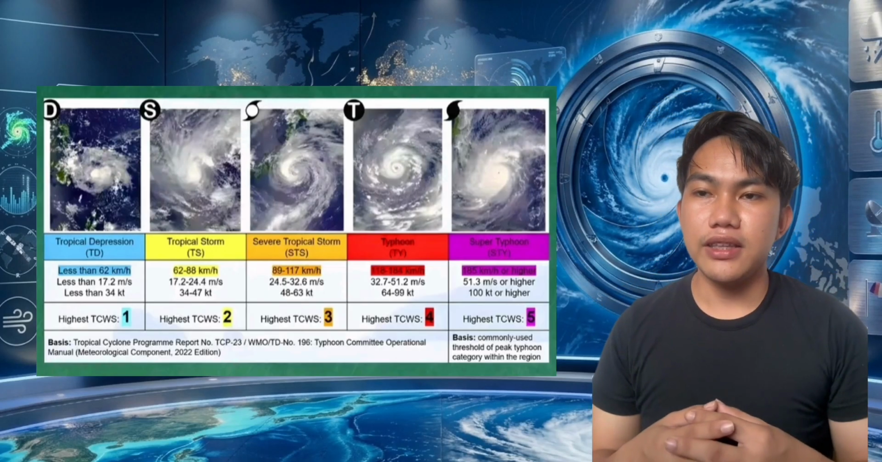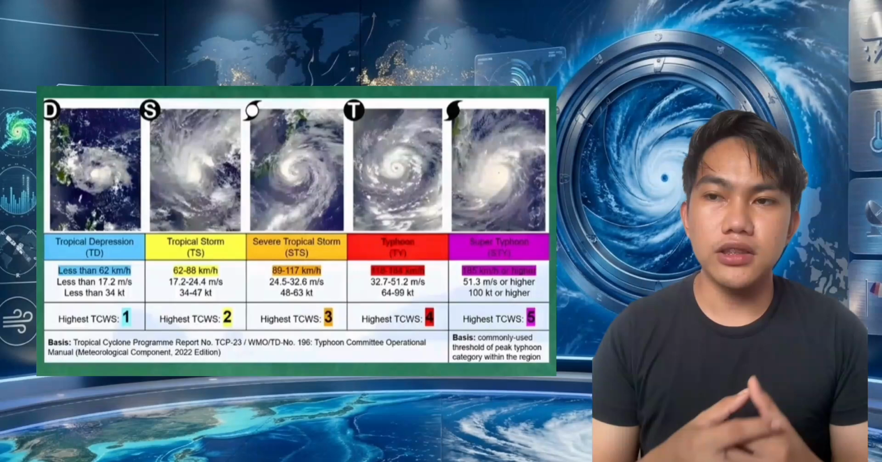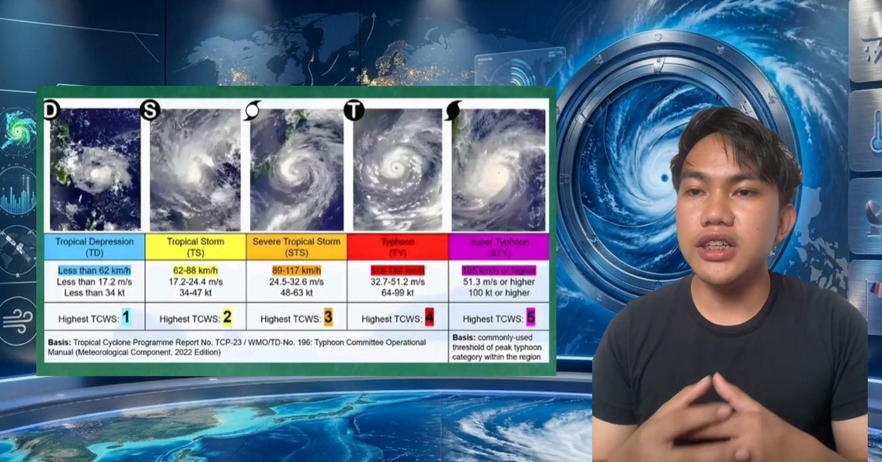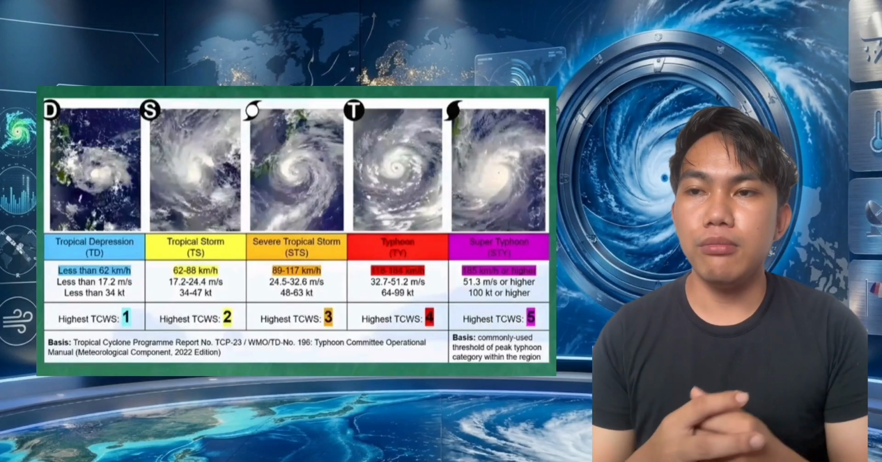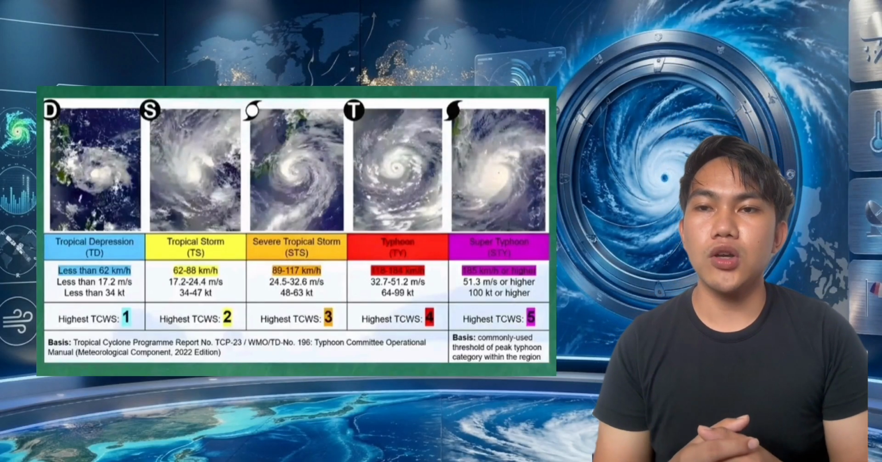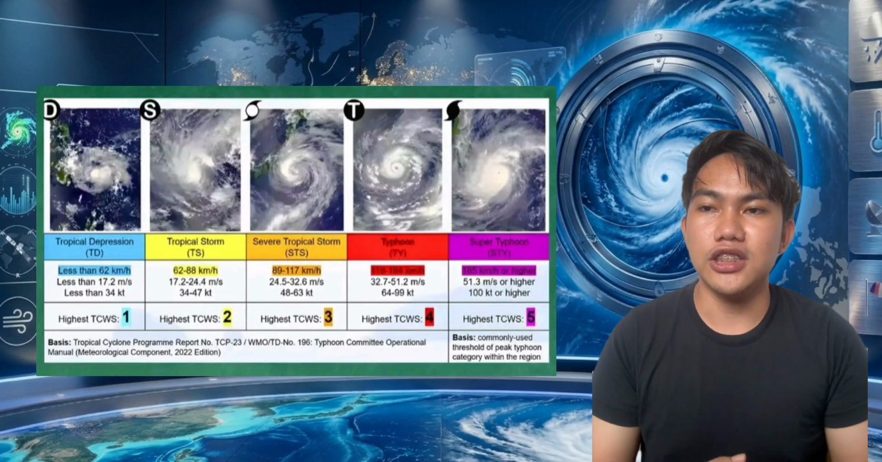Now that we have learned how tropical cyclones form and gain strength, the next question is, how do meteorologists determine how strong a tropical cyclone is? To answer that question, they use a classification system based on the storm's maximum sustained wind speed. In the Philippines, PAGASA classifies tropical cyclones according to their maximum sustained wind speed near the center of the storm. This classification helps meteorologists, emergency responders, and the public understand the storm's intensity and the possible hazards it could bring.